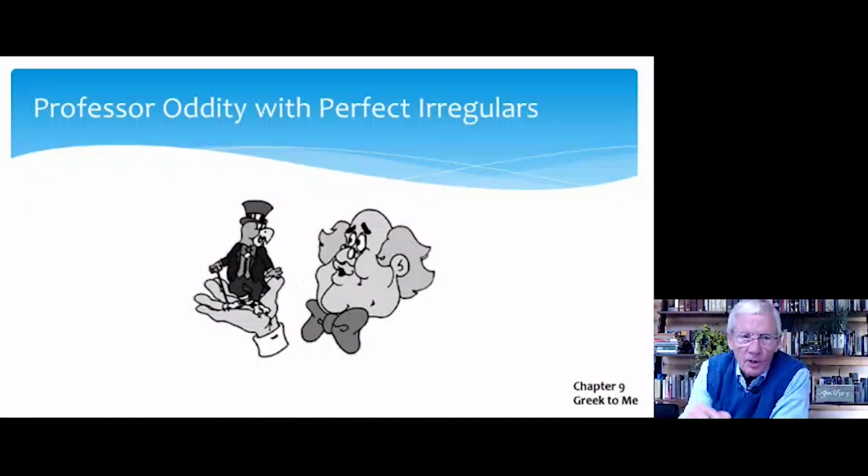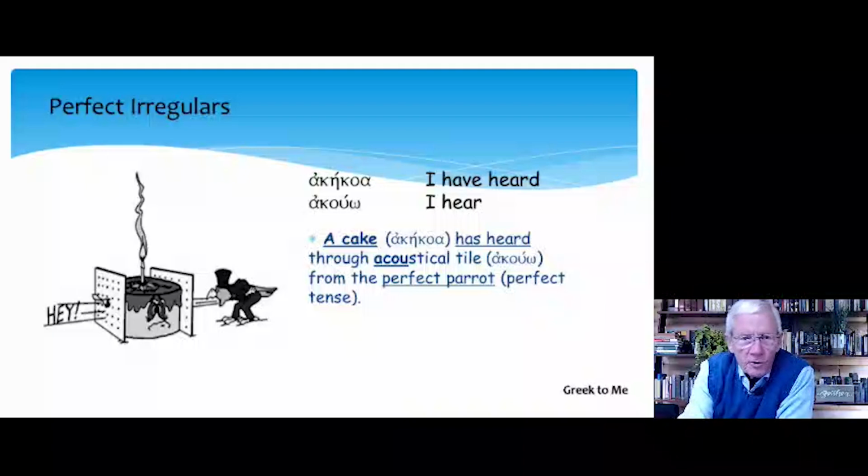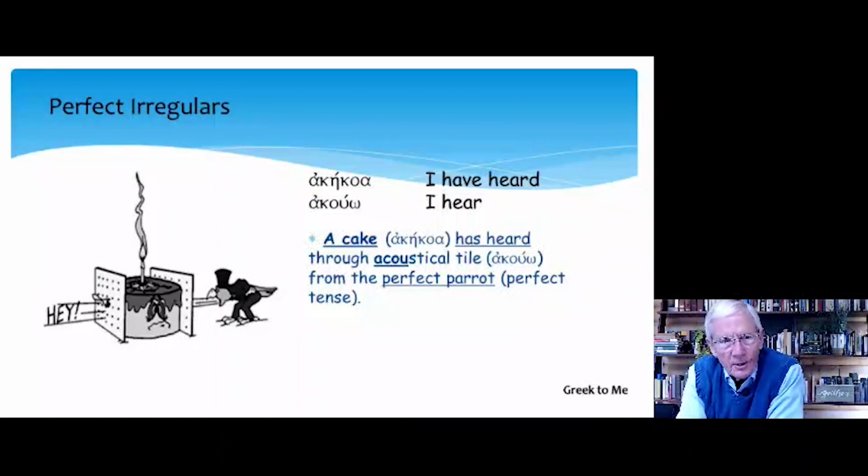We have Professor Oddity here with the perfect irregulars. And you see the little perfect parrot that's going to help us in these pictures. All right, our first word, akuo, I hear. And the perfect active indicative there is akekoa, I have heard.